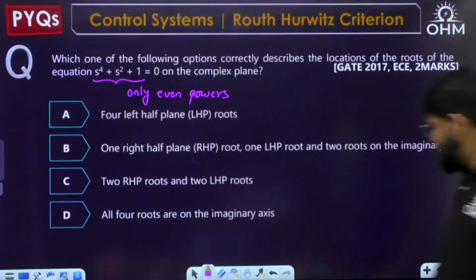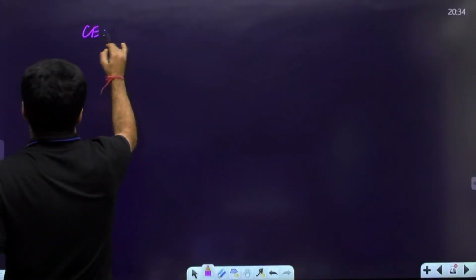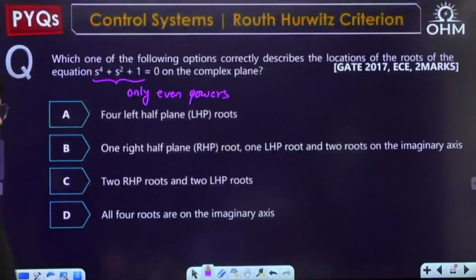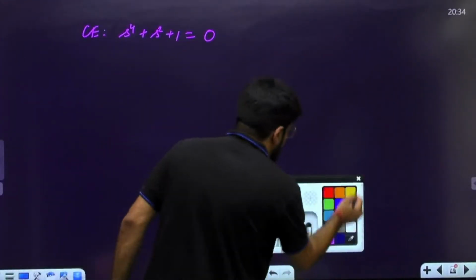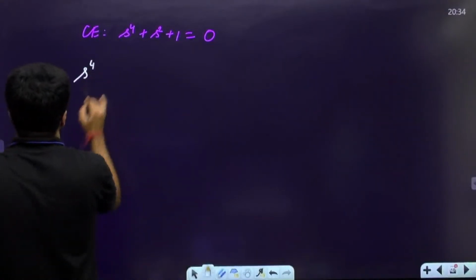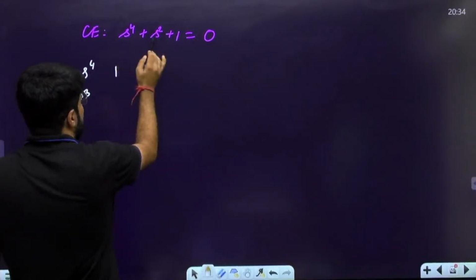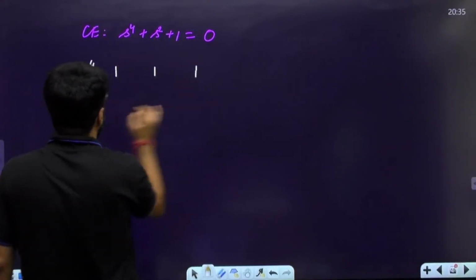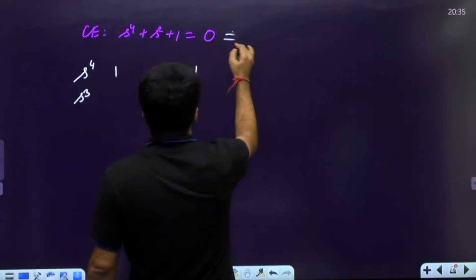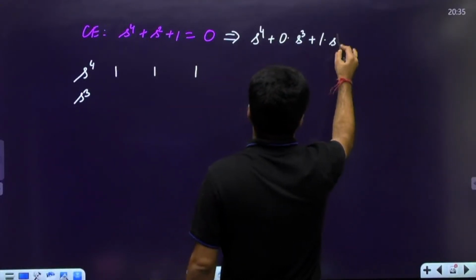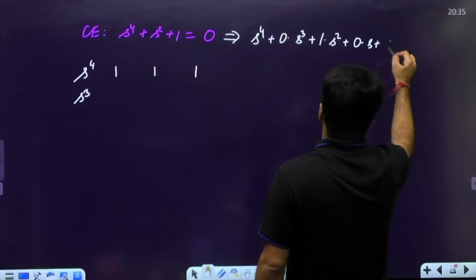So let's form the characteristic equation and do it with the Routh Hurwitz. S power 4 plus s square plus 1 equal to 0. Now when I take it to the Routh Hurwitz, normally you will see s power 4 with alternate coefficients 1, then s power 2 which is 1, and s power 0 which is 1. But what about s power 3? You can write this as s power 4 plus 0 into s cube plus 1 into s square plus 0 into s plus 1 equal to 0.